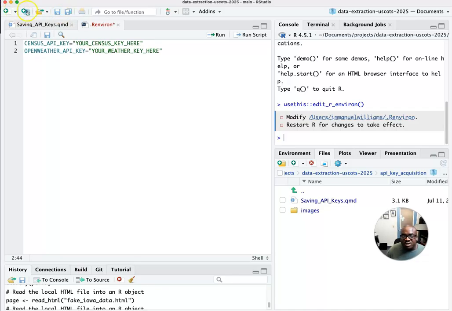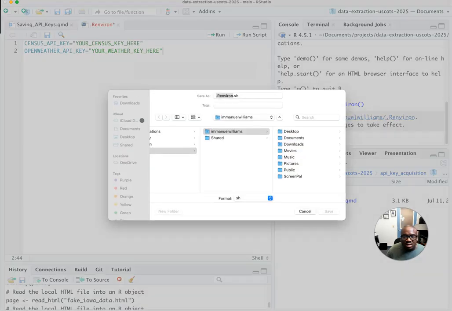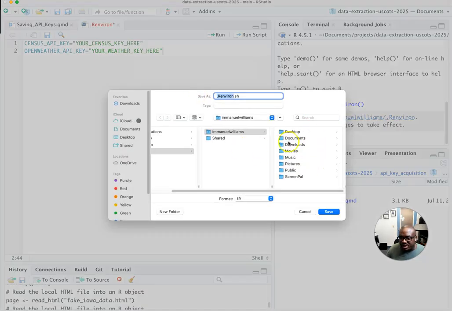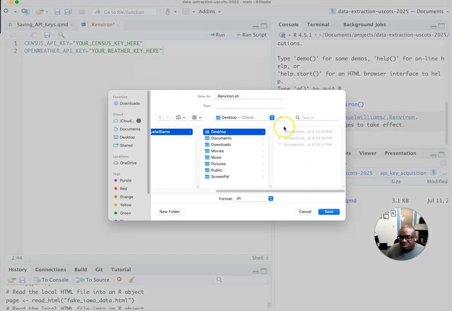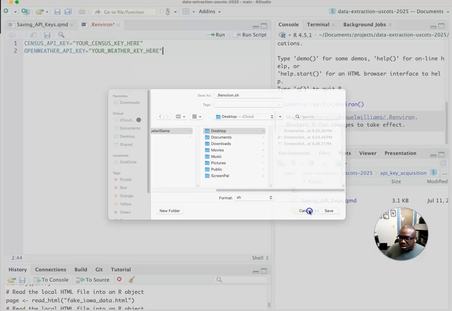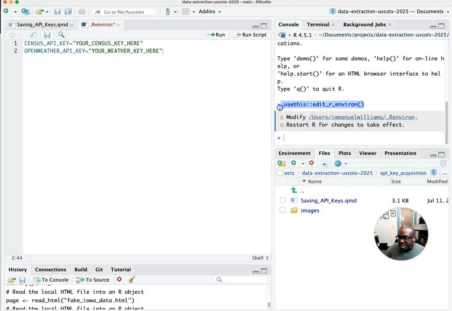Make sure that you save this file. I'm going to save this onto my desktop, just so we all know where the information is. If we just save it onto your desktop, you're not going to be able to see it. The only time you're going to be able to see it is if you run this line here.